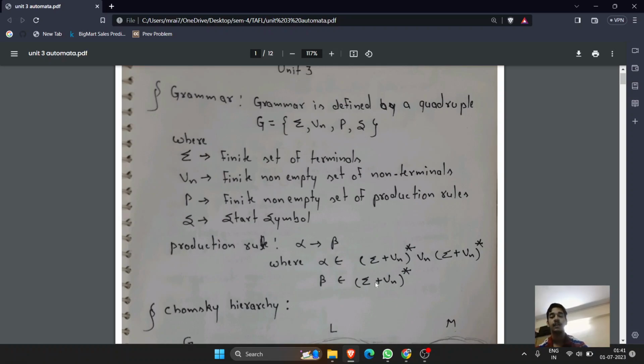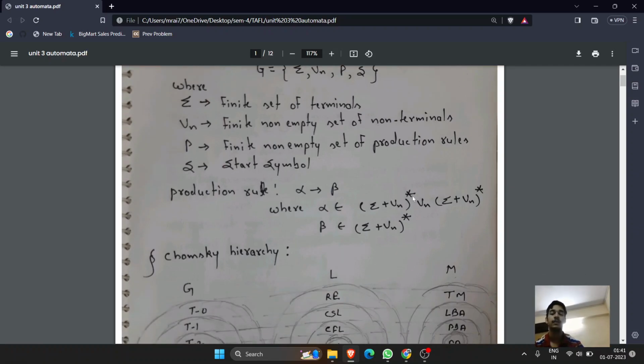So the production rule involves alpha belongs to (sigma plus Vn) Kleene closure, Vn, (sigma plus Vn) Kleene closure. That is, we can have sigma or Vn. It is optional, and it can have as many as, and this asterisk means any number of times it can be repeated. But at least one Vn, that is a non-empty set of non-terminals, should be there. It can have any number of terminals or non-terminals leading and ending. And beta can be anything, terminal or non-terminal, but alpha has this Vn.